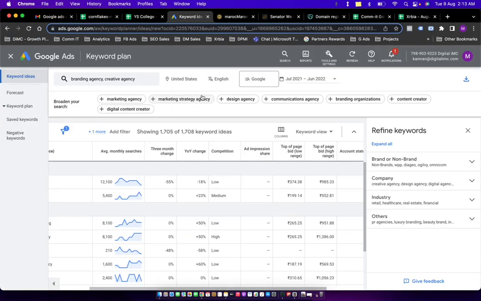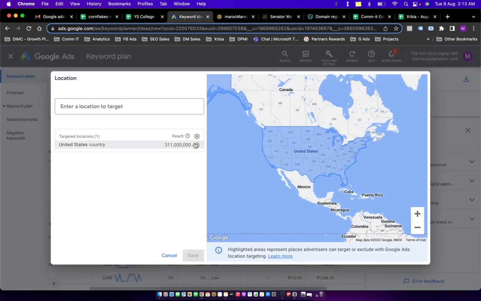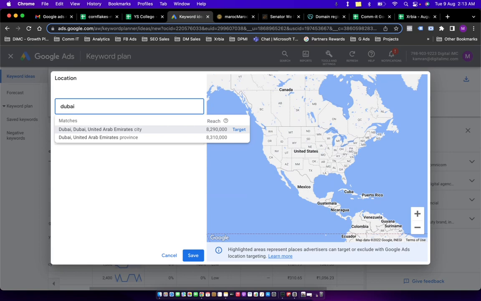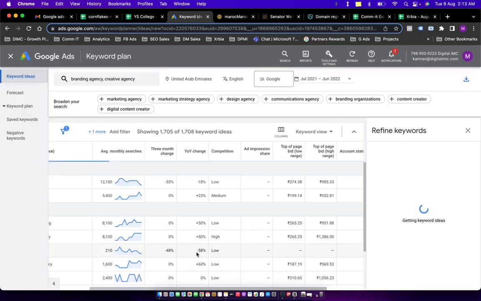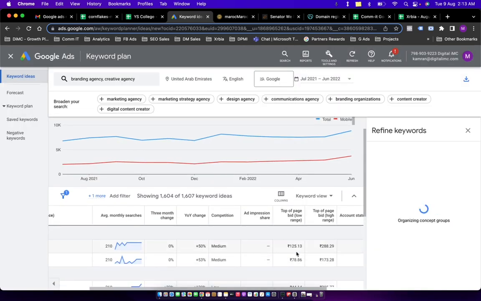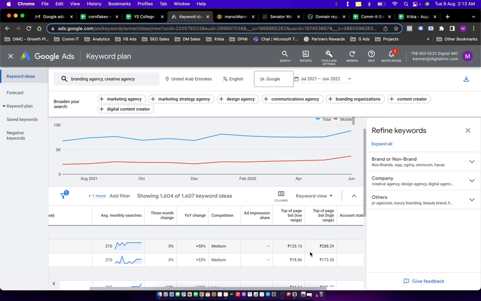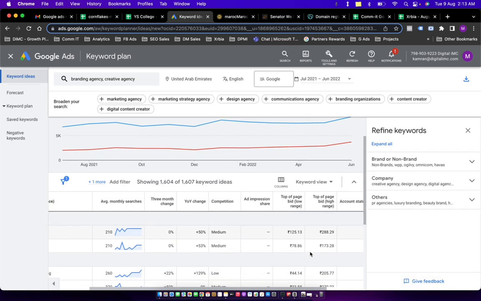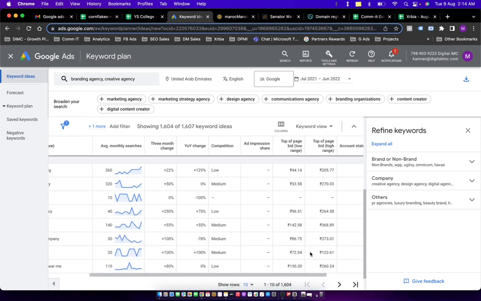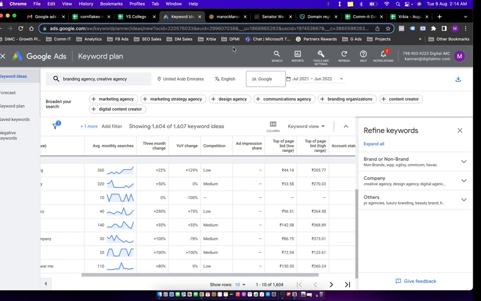All right. Now for Middle East, we don't have to do much. We just have to change this location from USA to, let's go with Dubai, or maybe let's keep UAE, and clicking on save will give us maybe a comparatively lesser value in terms of bidding. So this is somewhere around 125, 44, 33, 142. So maybe we get a click in 100 rupees.